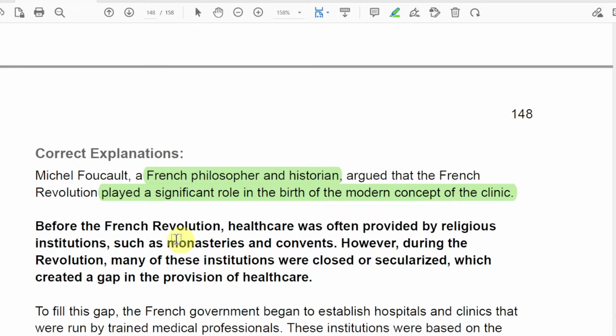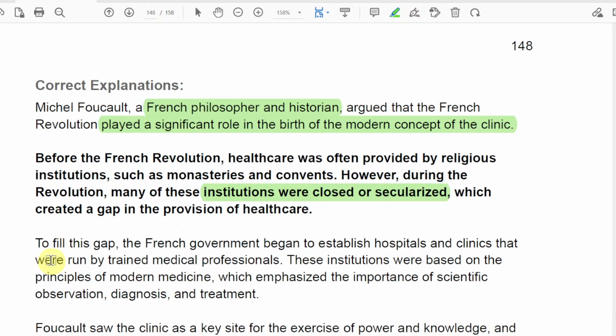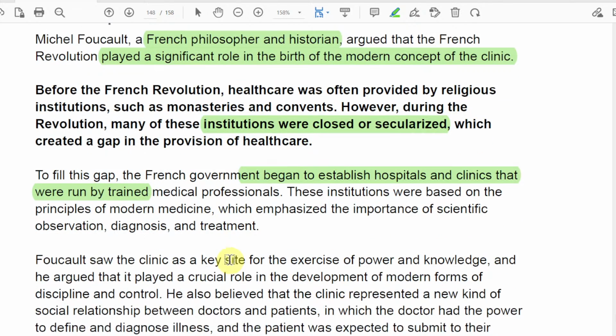going to religious institutions, monasteries, convents. However, during the revolution, many of these institutions were closed and secularized, which created a gap in the provision of healthcare. Got it? So to fill the gap, the French Revolution began to establish hospitals and clinics that were run by trained medical professionals. Got it? So that's why it's quite important.